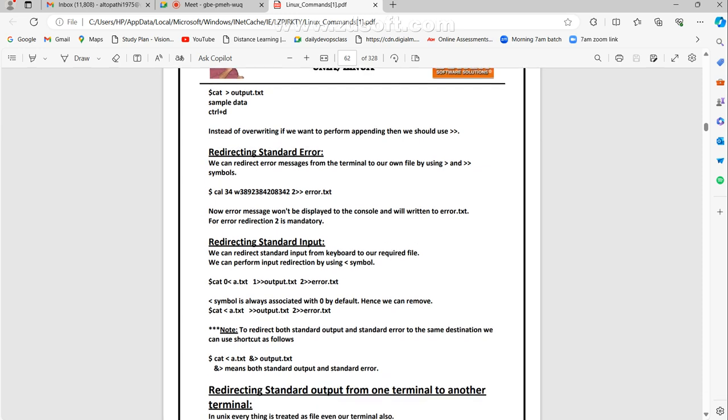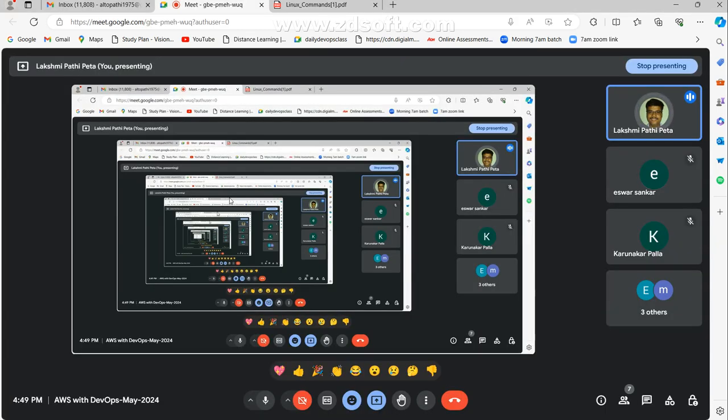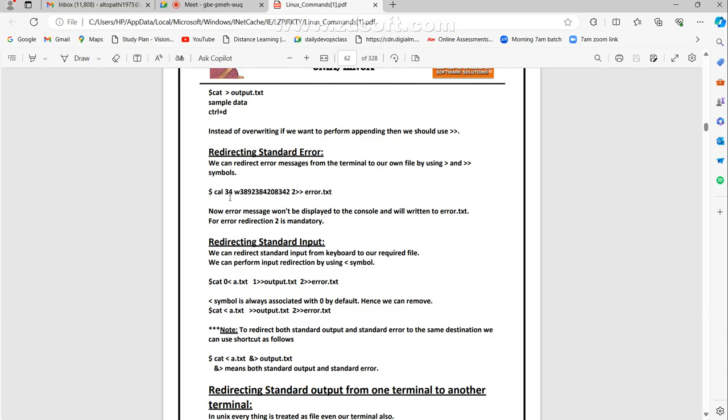Here, try to check it. Cat with calendar, this year's calendar with year. Maybe for us calendar may not work, right? Now see what I am trying to do. Please observe my screen.